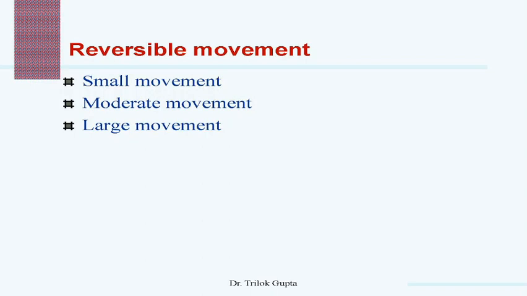In the next category, moderate movement, there are concrete, sand lime brick, sandstone, cement, lime mortar. These materials require certain precautions in design and construction. The next type is large movement, that may be timber, blockboard, plywood, wood, cement products, asbestos cement sheet. These materials require special treatment at joints and a protective coat on the surface.